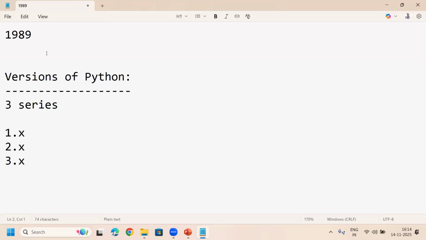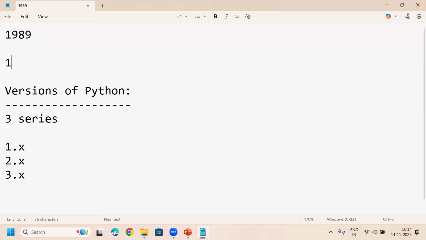Whatever the first public release is, that is not a 1.x version. That is just an alpha or beta version, a trial version. It was 1991. This is the first public release of Python. It's not Python's first version.